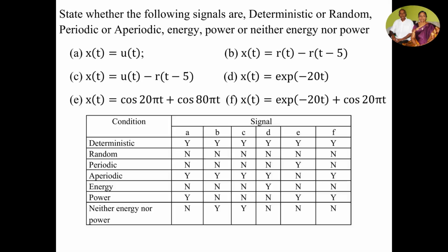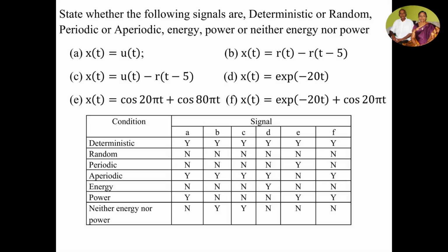That is proved here. Next, for problem B, x of t is equal to r of t minus 5. This is also a ramp. r of t is a ramp which is well defined from 0 to infinity. So x of t is a deterministic signal, not random. Whether it is periodic? No, it is not periodic. It is not repeated, so it is aperiodic. And it is neither an energy nor a power signal.